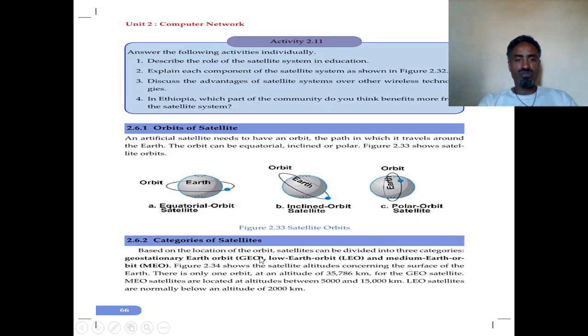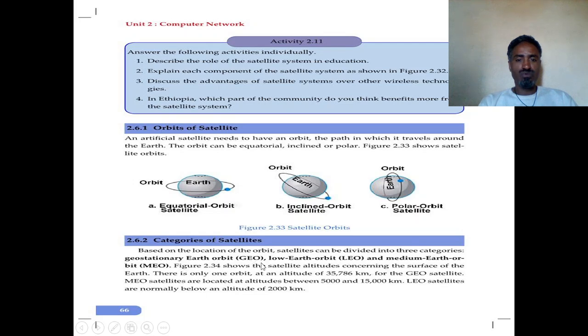Satellite orbits, categories of satellites. Based on the location of the orbit, satellites can be divided into three categories. If the satellite is placed at a low level, we say low Earth orbit.